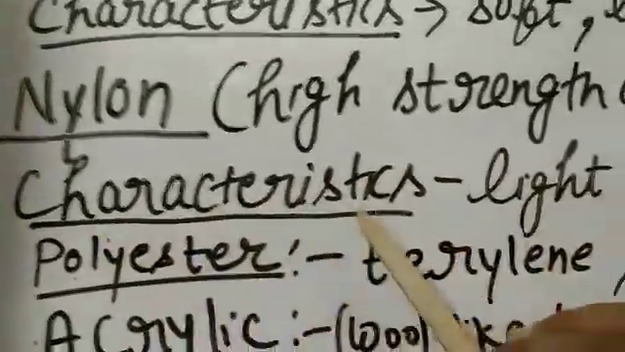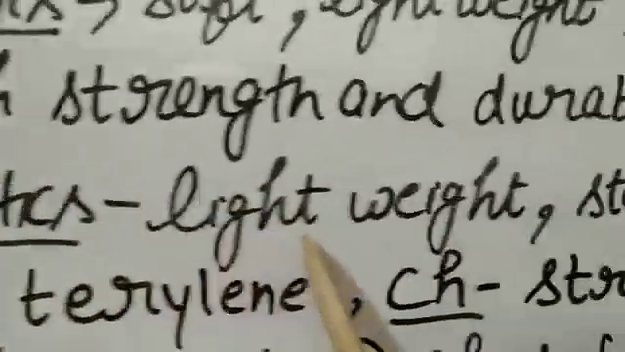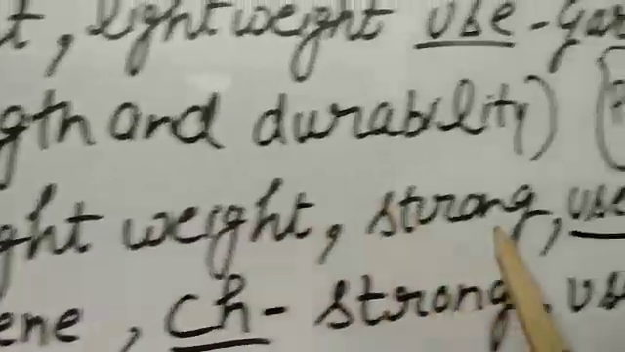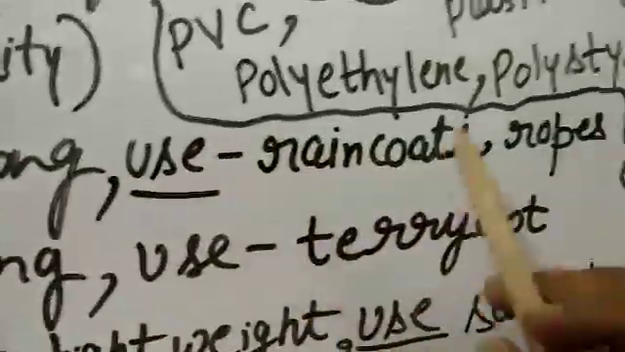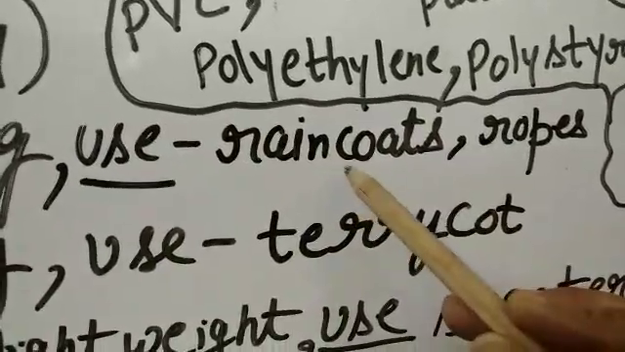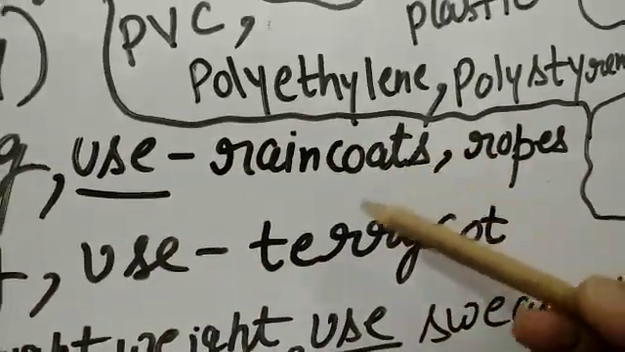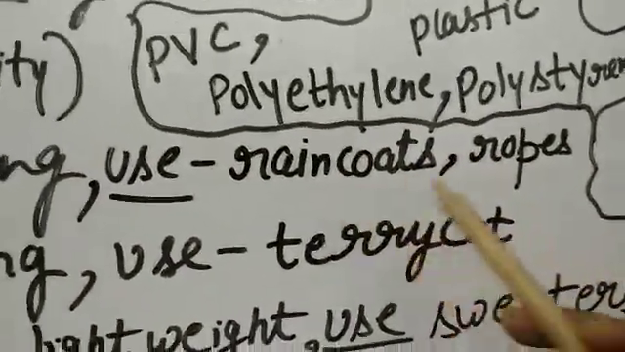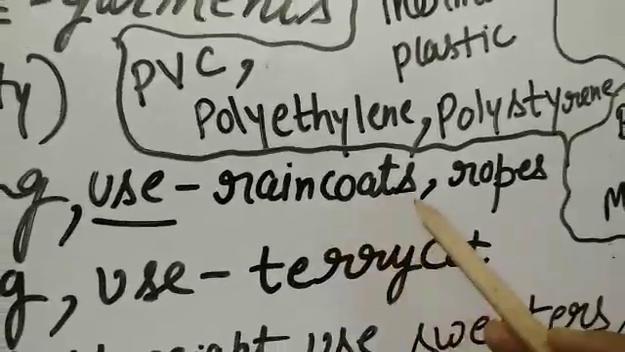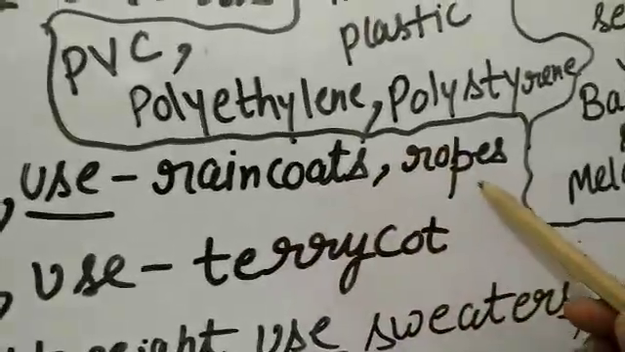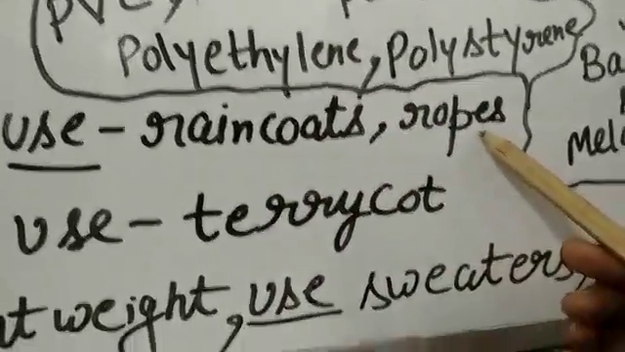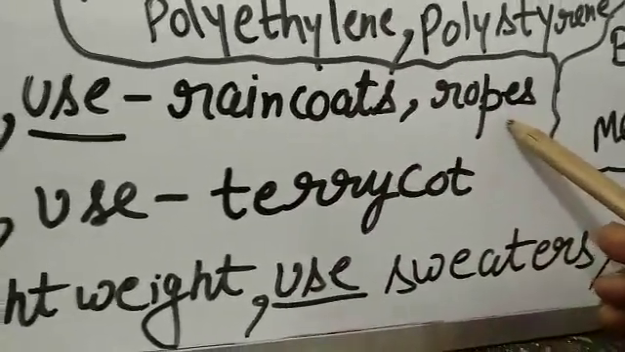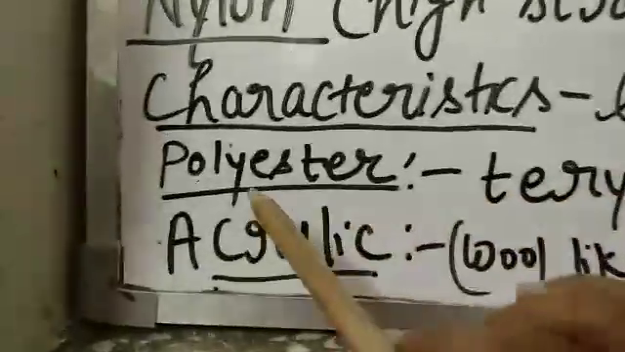The characteristics of nylon are that it is lightweight and strong, and it is used to make waterproof garments like raincoats. We also make ropes from nylon, because it is a very strong fiber. Next we have polyester.